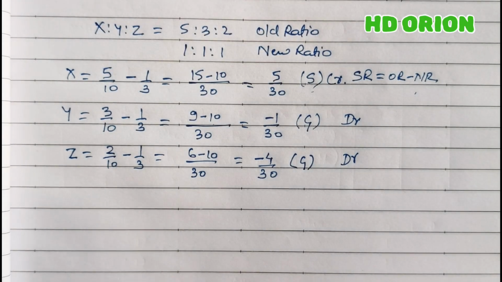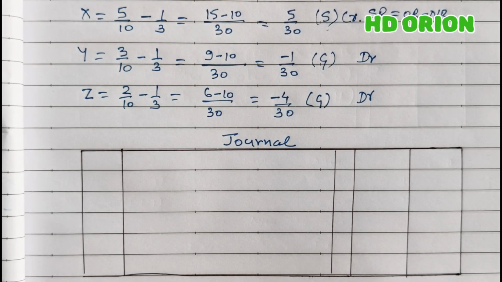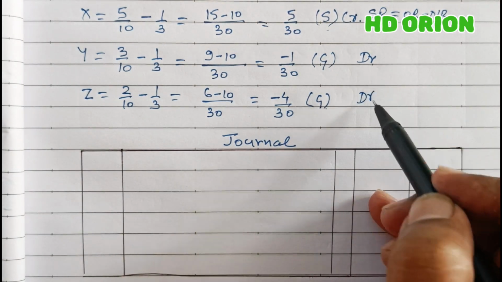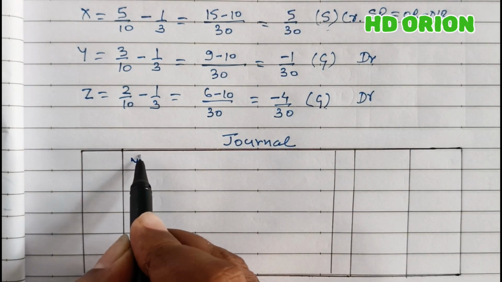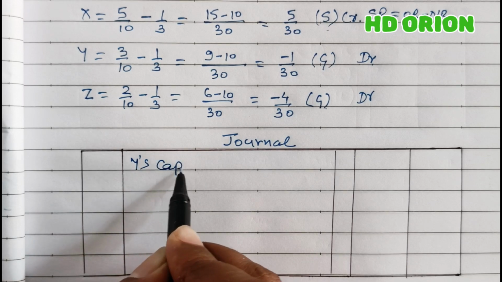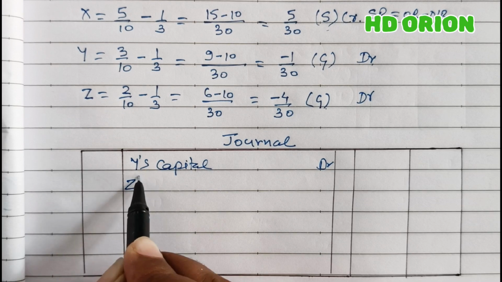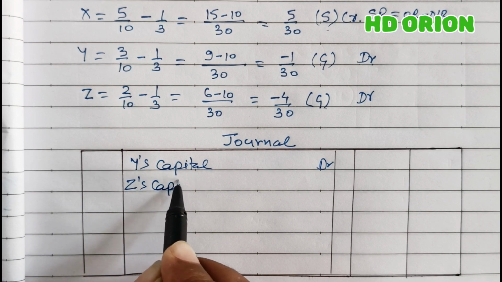So let us pass the journal entry. The gaining partners' capital accounts will be debited. So Y and Z have gained, and therefore their capital accounts will be debited. So Y's capital account debited. Z's capital account debited.